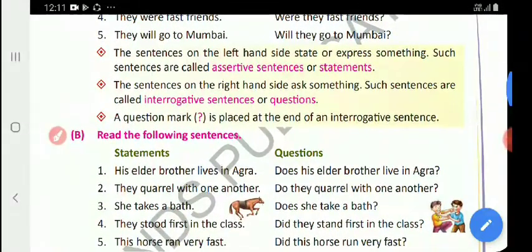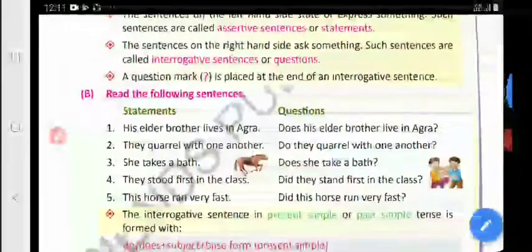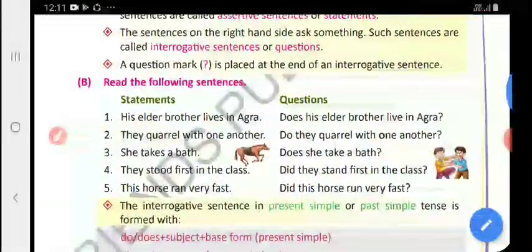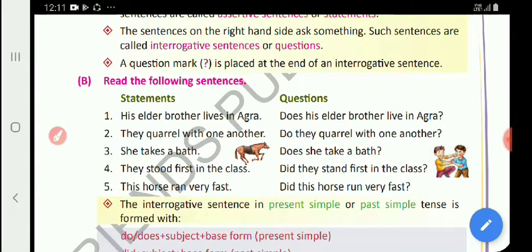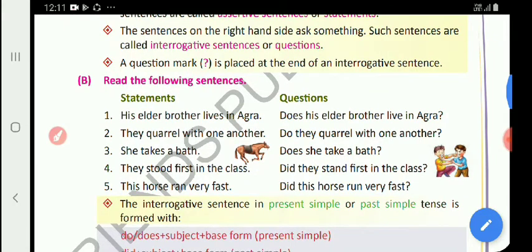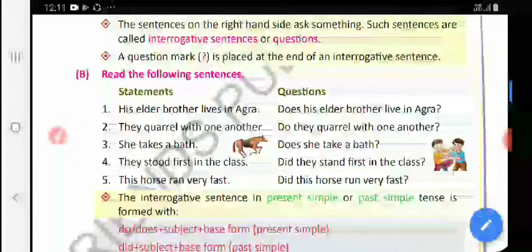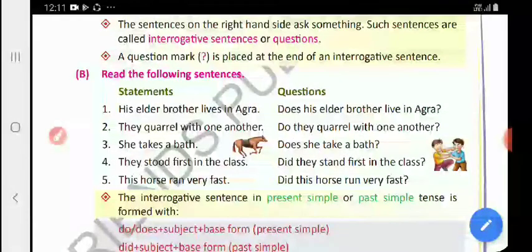Now, let us learn the rules for how to change a statement into an interrogative sentence. The first one is how we are going to change present simple or past simple tense into an interrogative sentence.